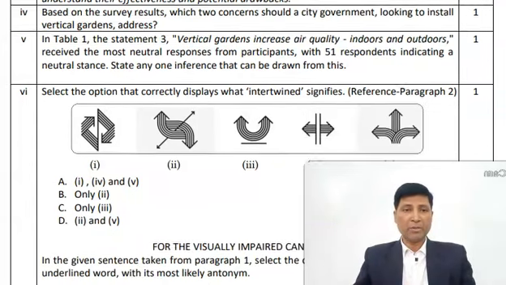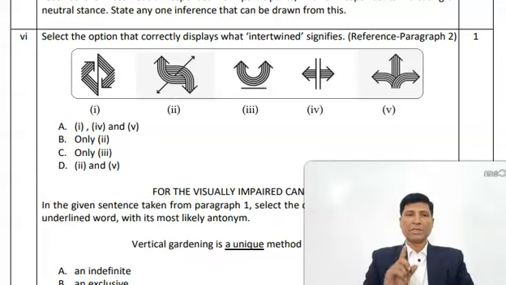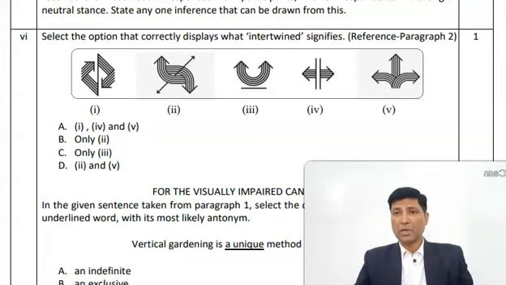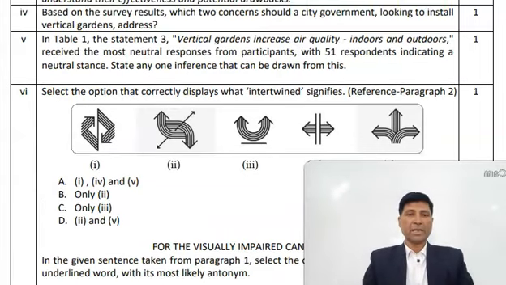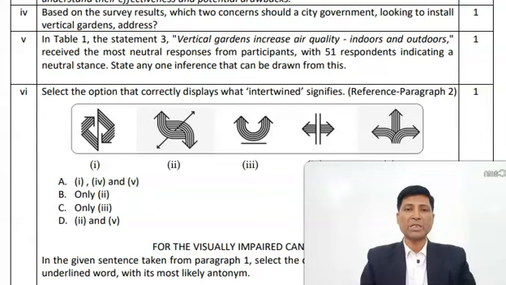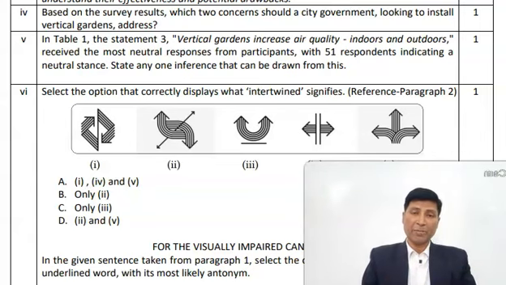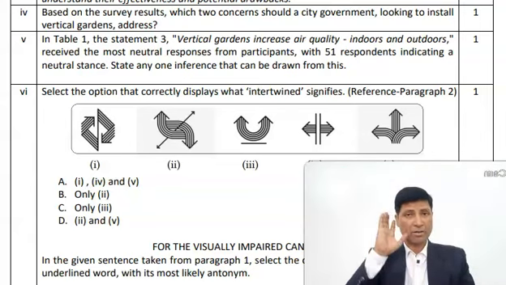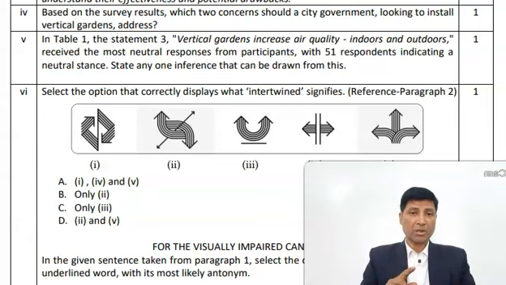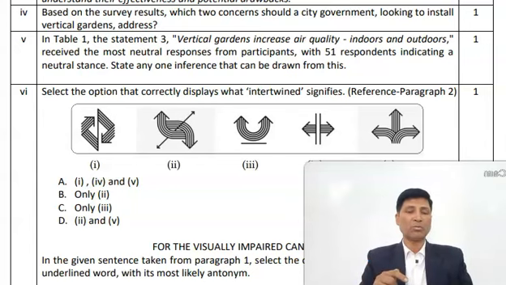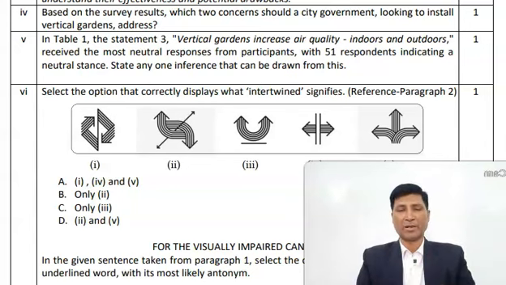Now look at question number 6. This is a visual question, and the question is asking, select the option that correctly displays what intertwined signifies. Paragraph number 2. So here you will have to think, because the question is not asking you to give a meaning. It is asking you to understand the visual meaning of the word intertwined.